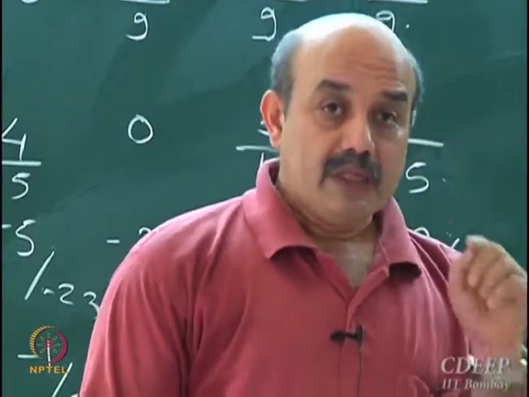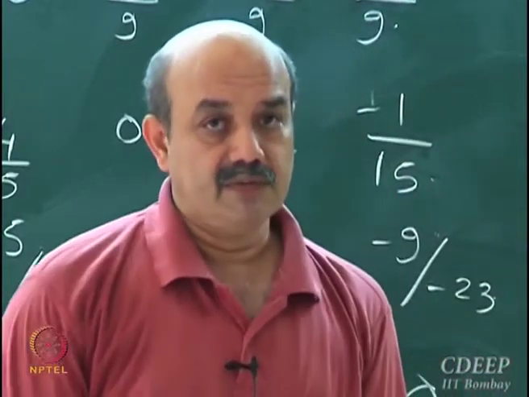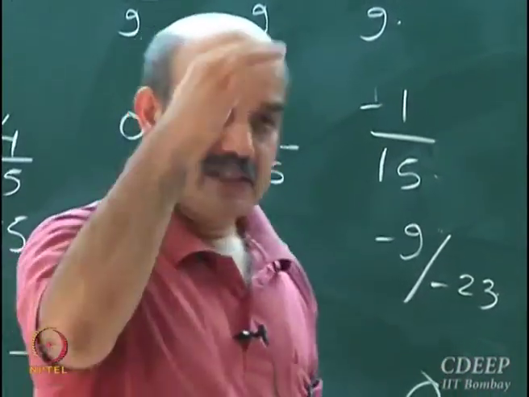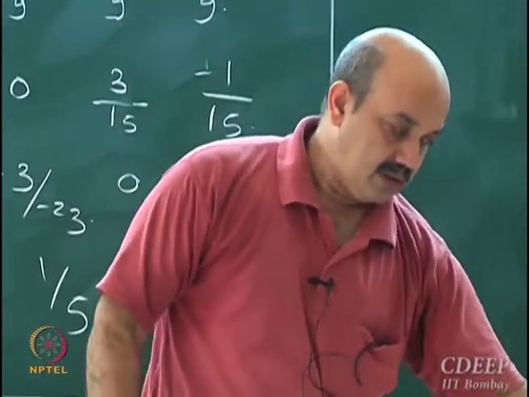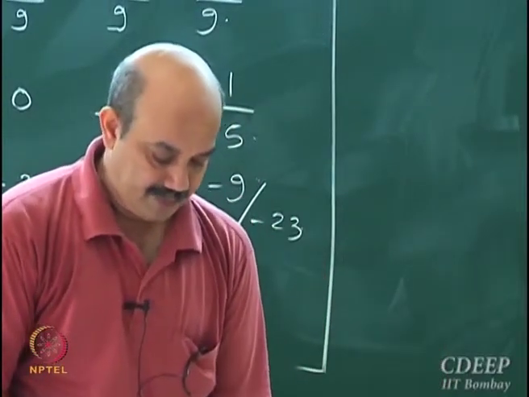Also, you can show that if matrix A is diagonally dominant, the Gauss-Seidel method will converge. The proof is a little more involved, and you should look at the proof given in the appendix.